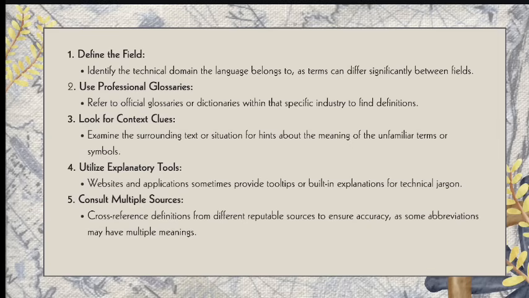Apologies again. So how do we start, what are the strategies, how do we do this decoding? First, define the field. We usually identify the technical domain the language belongs to, as terms can differ significantly between the fields.